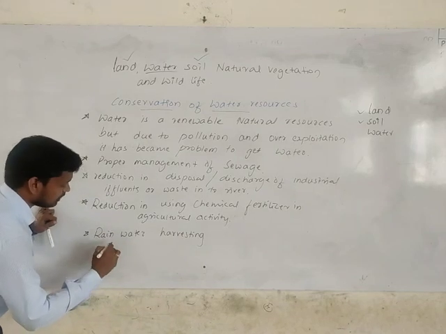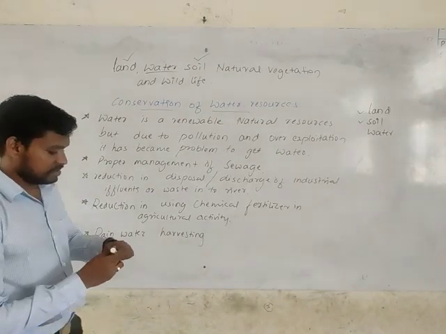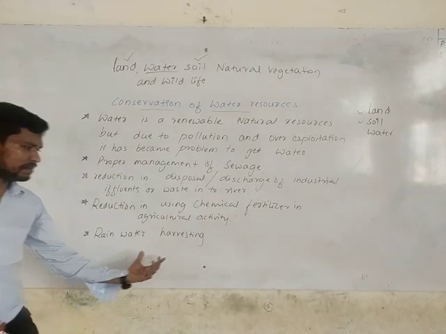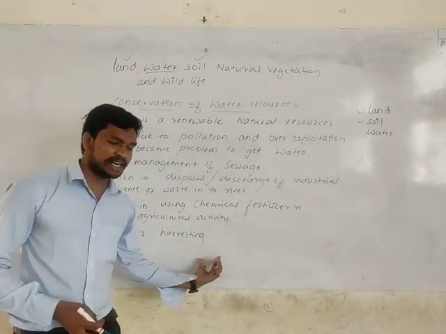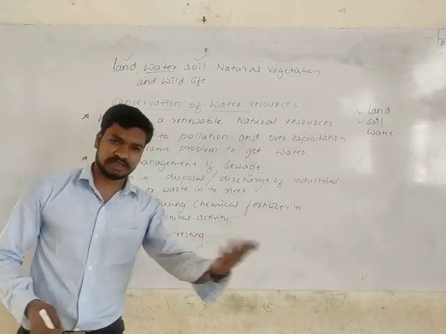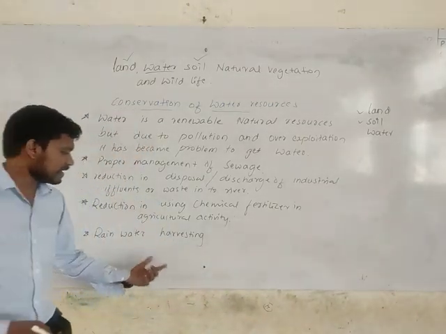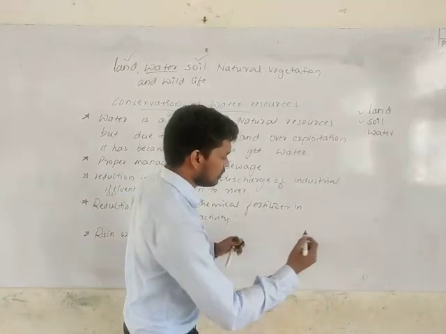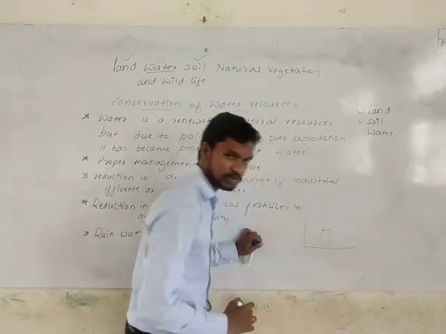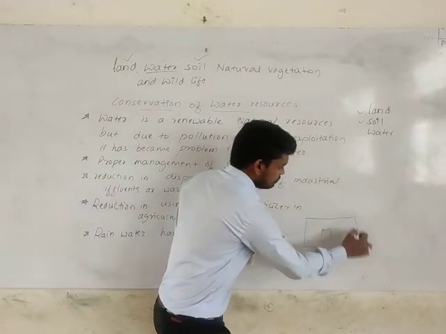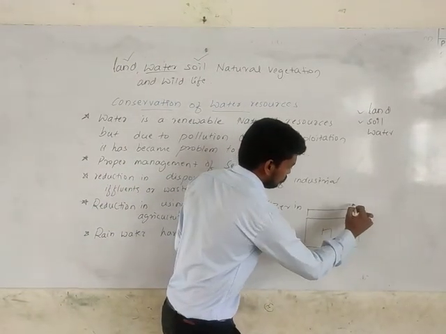It's another important one, and it's a basic one. For many years we have been discussing this rainwater harvesting, from the 6th class, from the 7th class. What is this rainwater harvesting? You may call it rooftop harvesting. Suppose it's a house, home. Here you will be having a roof like this.